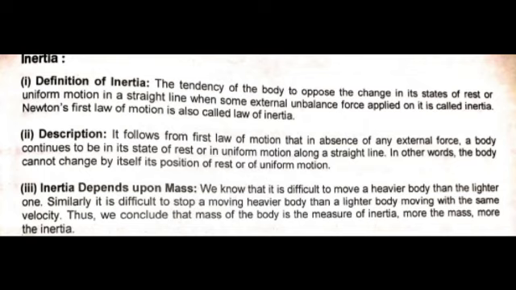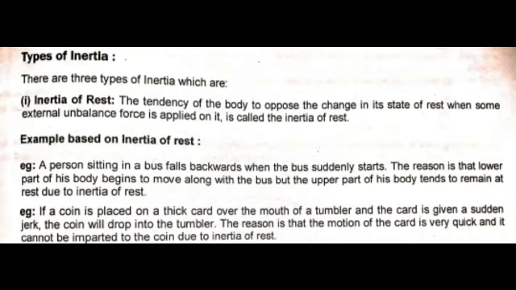The factor on which the inertia of a body depends is the mass of the body. We know that it is difficult to move a heavier body than a lighter one. Similarly, it is difficult to stop a moving heavier body than a lighter body moving with the same velocity. Thus, we conclude that the mass of the body is the measure of inertia. More the mass, more the inertia.